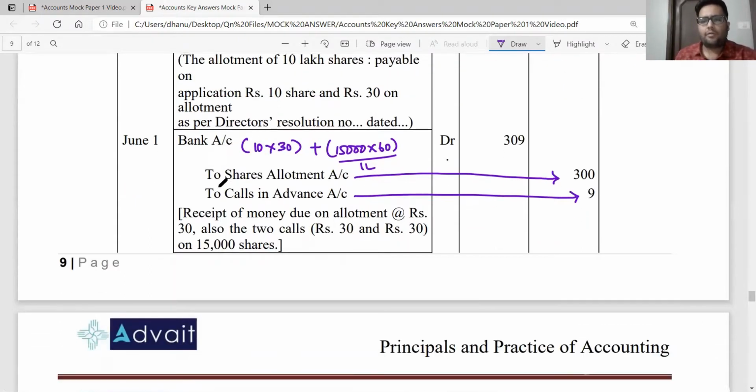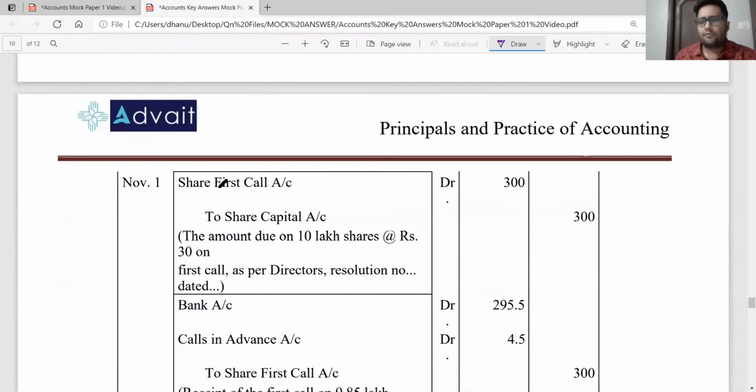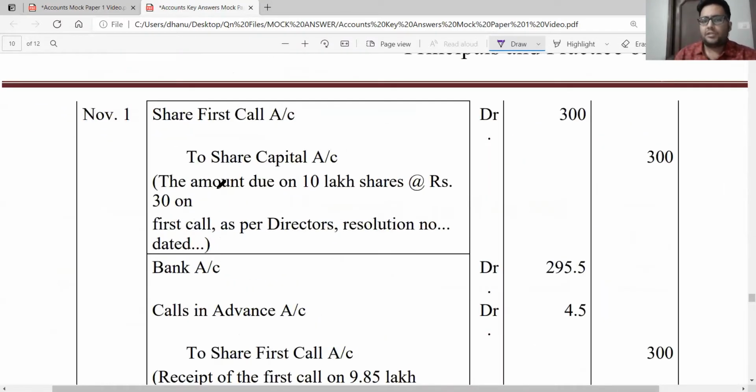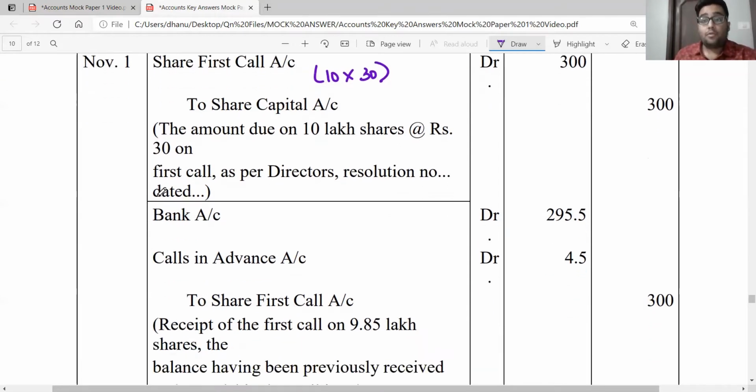The next entry going to be recorded is for my share first call money due. So share first call account debit to share capital account. Again, 10 lakh shares into 30 rupees each. And I record 300 rupees as my amount in the journal entry. Because it is in lakhs, I'm just recording 300. And then when I'm going to receive, will I receive for all 10 lakh shares?